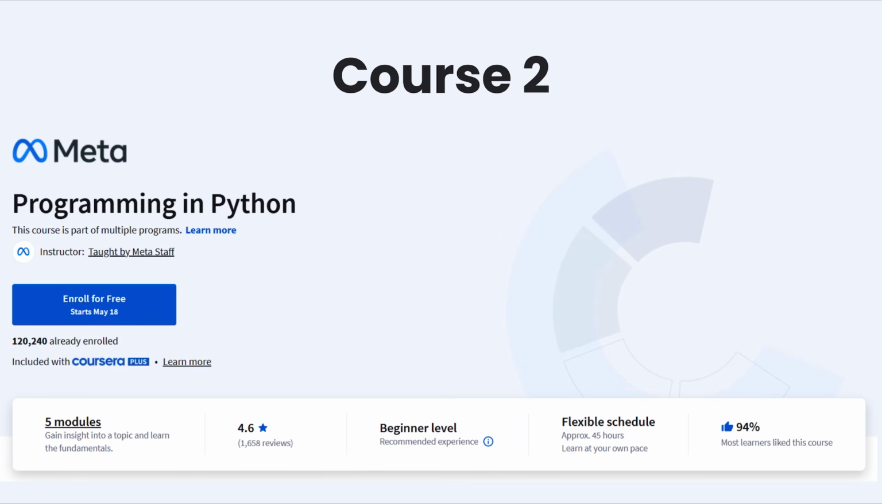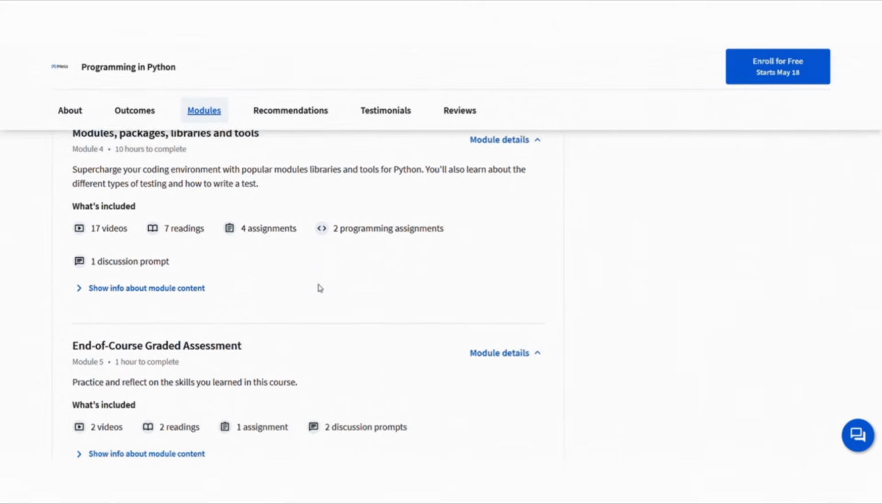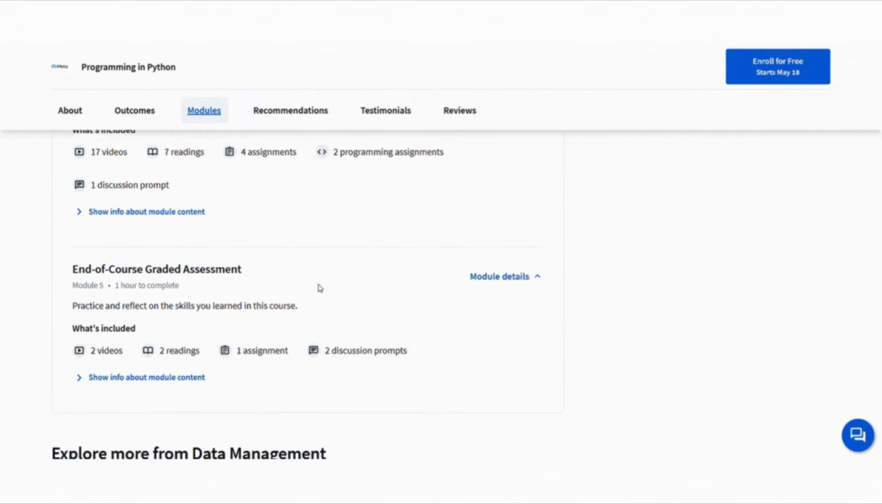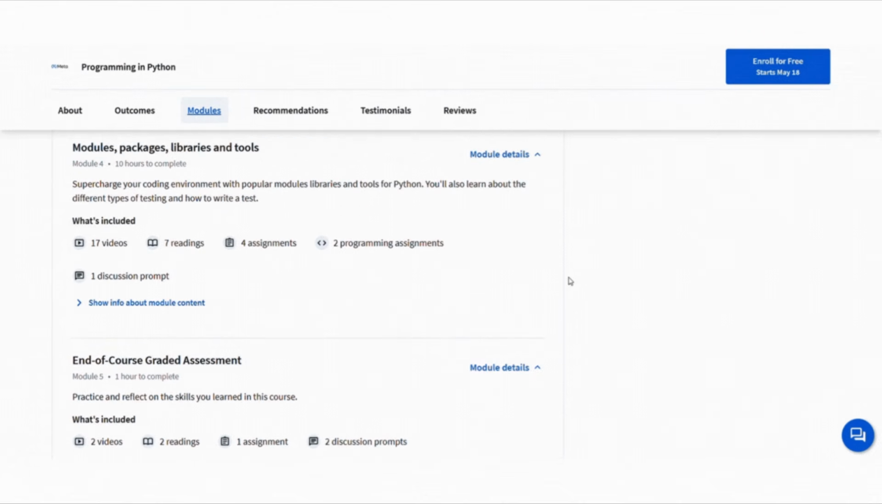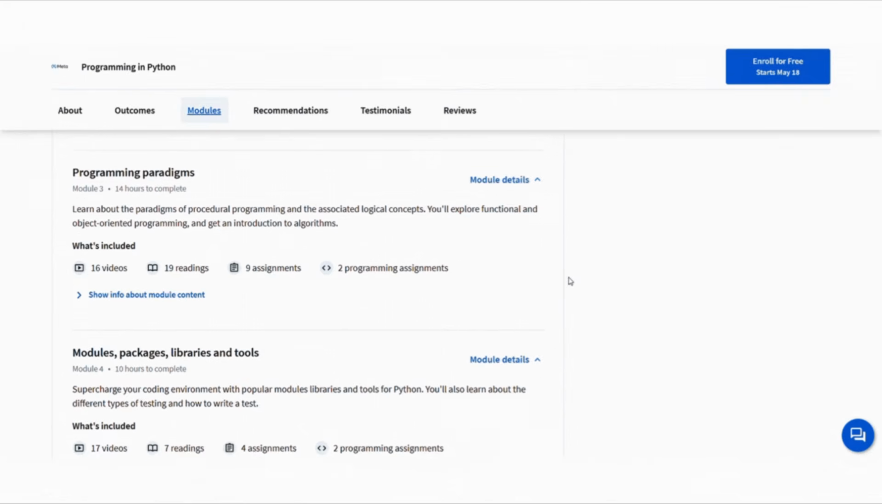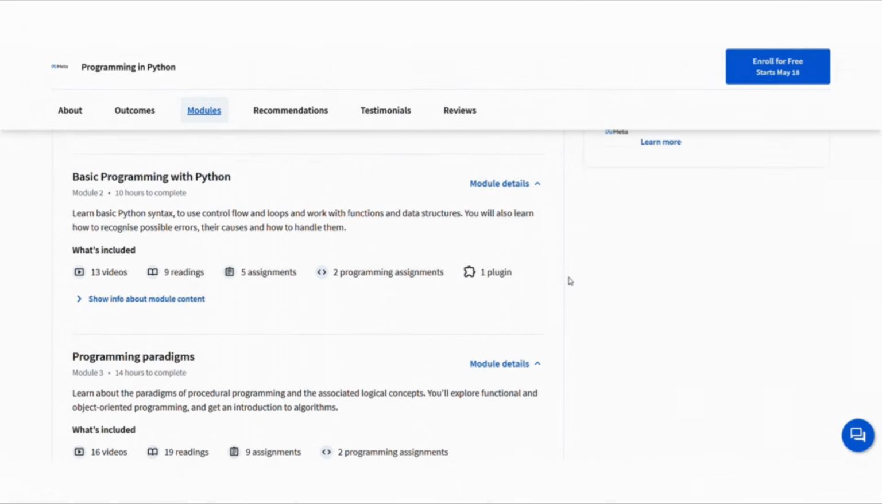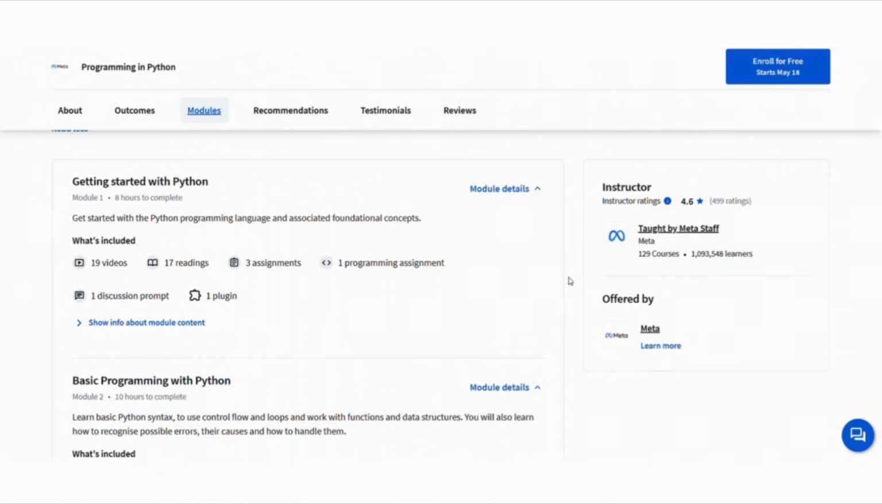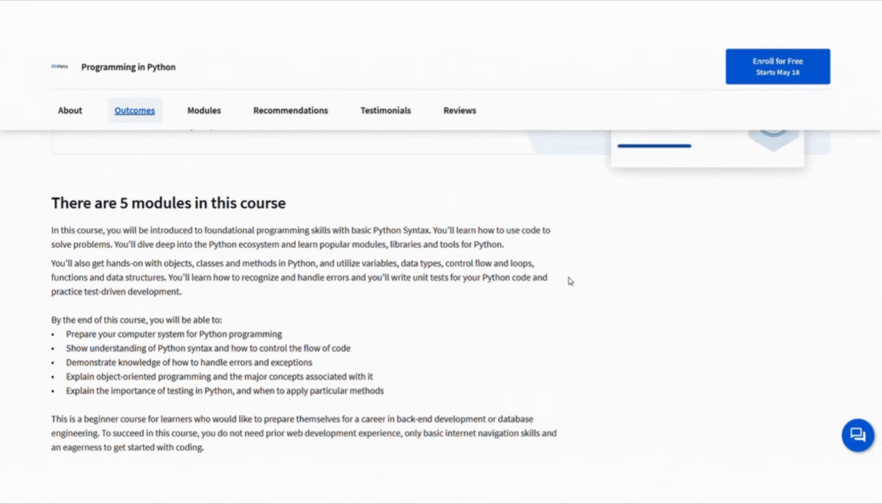The second course is Programming in Python by Meta. It's also good for beginners but goes a bit deeper with about 45 hours of content divided into 5 modules. In this course, you will learn Python syntax and how to control the flow of your programs. You will also get introduced to object-oriented programming using classes and methods, how to handle errors and exceptions, and the basics of test-driven development with writing unit tests.